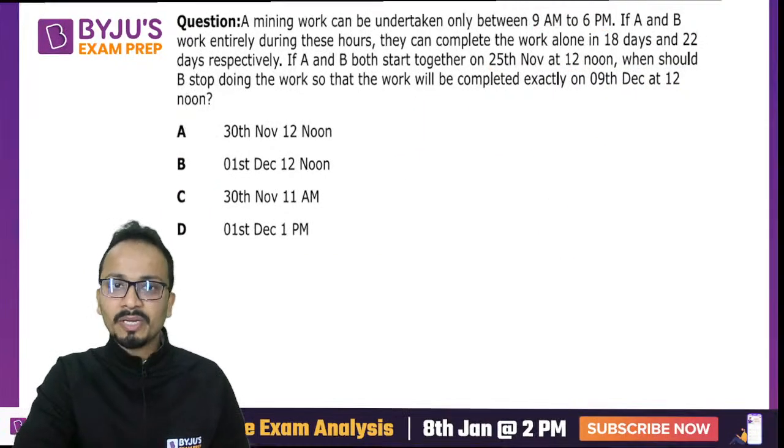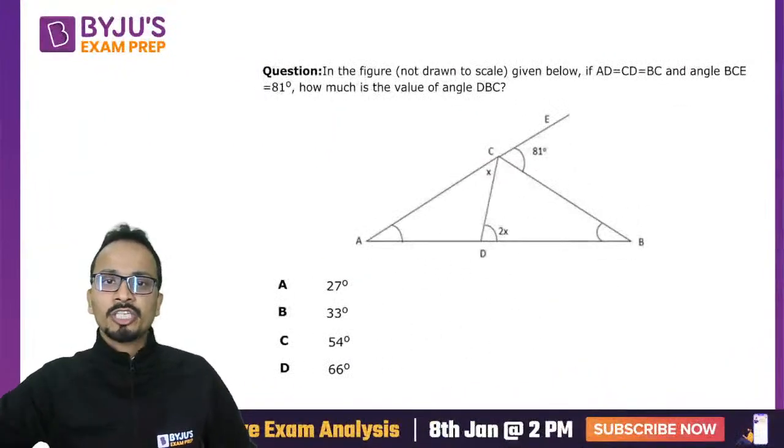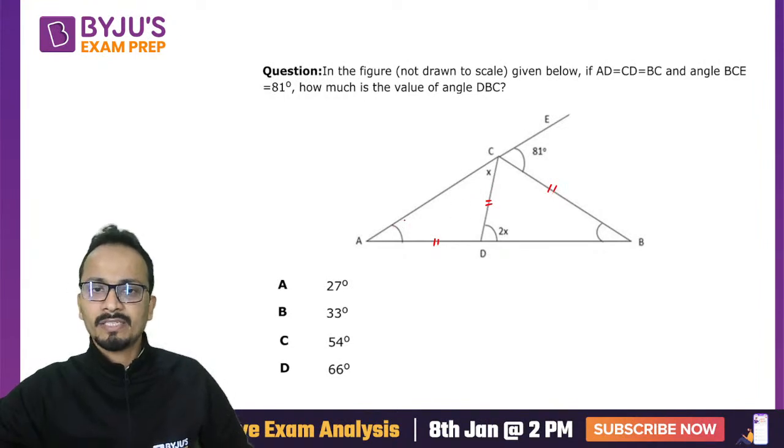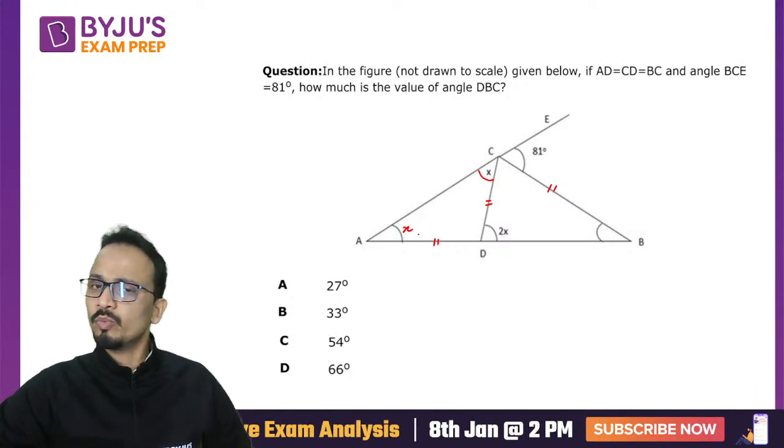All right. Now, next question, question number 2. Again, a very easy question. In the figure, not drawn to scale, given that AD is equal to CD, which in turn is equal to BC. If this angle is X, which is already marked in the figure, then since equal sides have equal angles, this angle will also be equal to X.